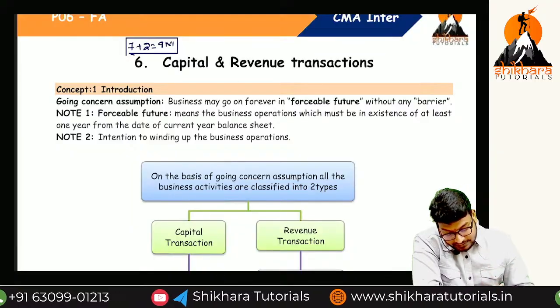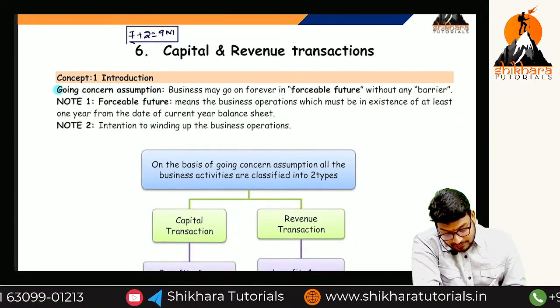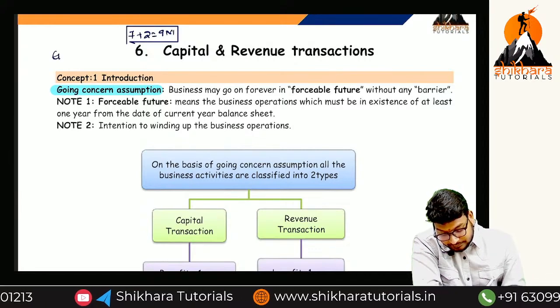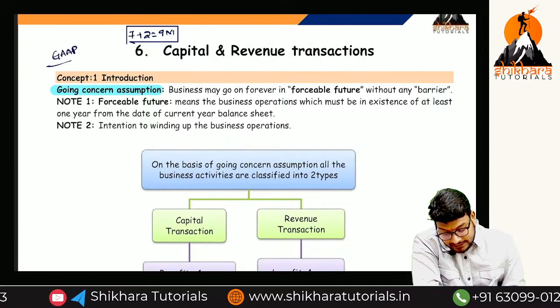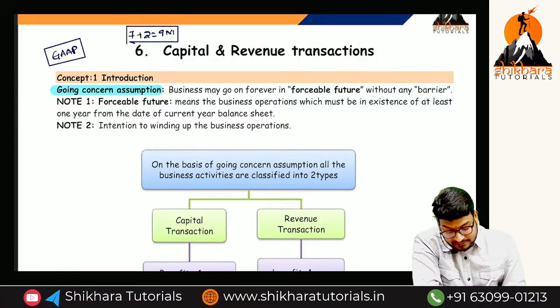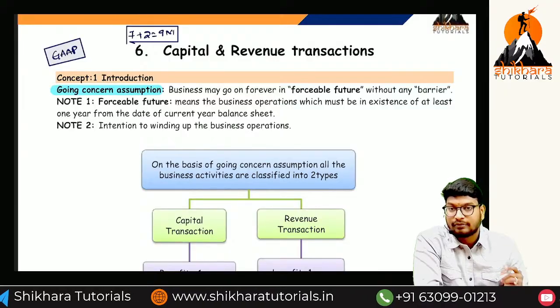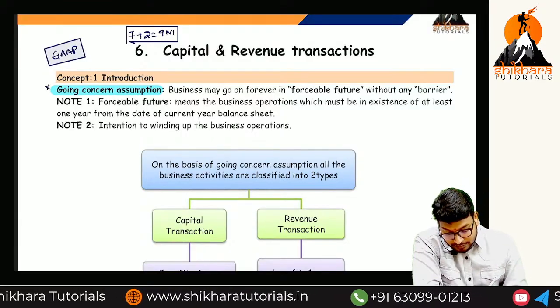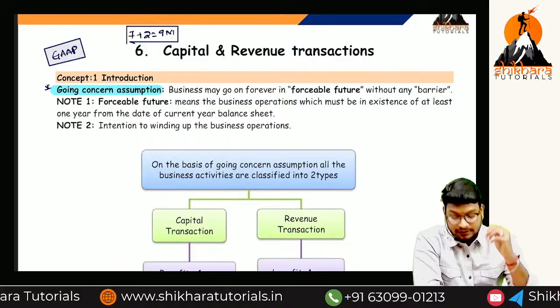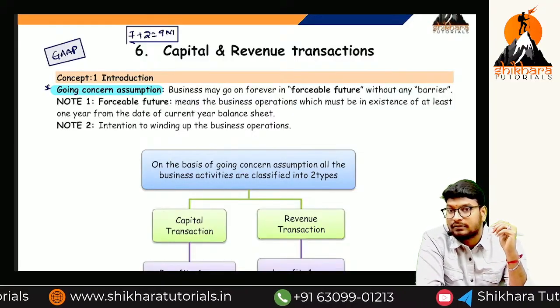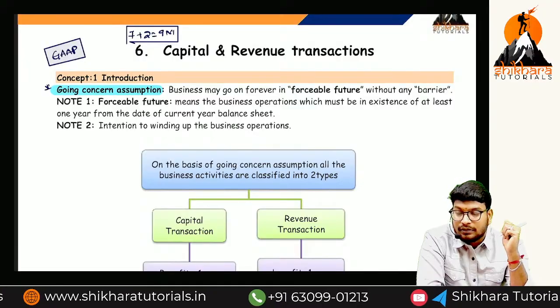Next, see my introduction. There is a concept as per GAAP. What is the meaning of GAAP? Generally accepted accounting principles. Based on this, we have the rules and regulations. In that, one of the rules is called what? Going concern concept. What is the meaning of going concern? Do you have any idea? Going concern.